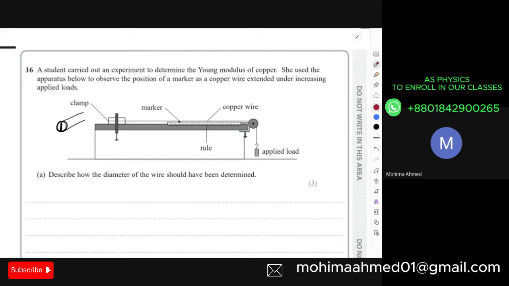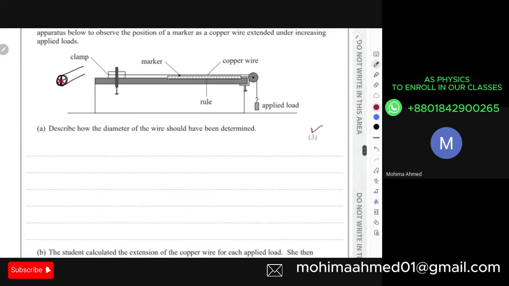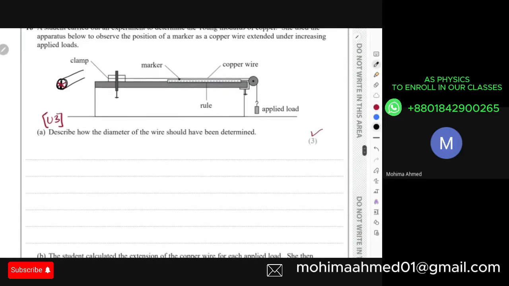And again, I cannot just take one measurement and take that as my final measurement. I have to take multiple measurements and then calculate a mean to get a fair test, to get an accurate value. So what I can say is that I can use a micrometer screw gauge, and then obviously we have to take the reading from different orientations. That means from different angles, I have to take multiple readings and then calculate the average value. So that's why they're giving you 3 marks. This is a unit 3 pattern question, right? Because in our unit 1 classes, we haven't explained anything about these resolutions and all, right? This is a unit 3 pattern question.